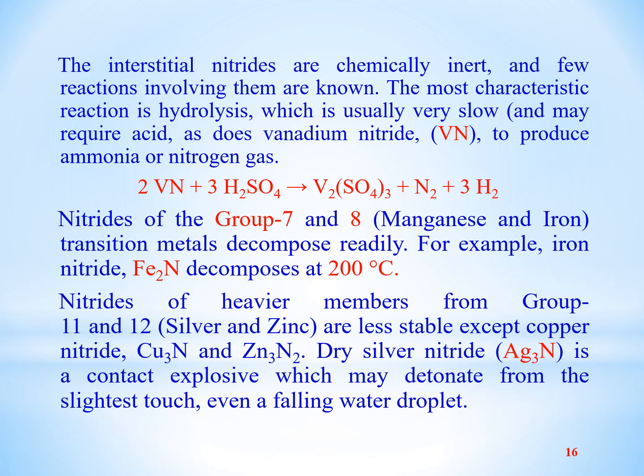However, there are some metal nitrides which require acids for their hydrolysis, like vanadium nitride. It reacts with dilute sulfuric acid to produce vanadium sulfate, nitrogen gas and hydrogen gas.